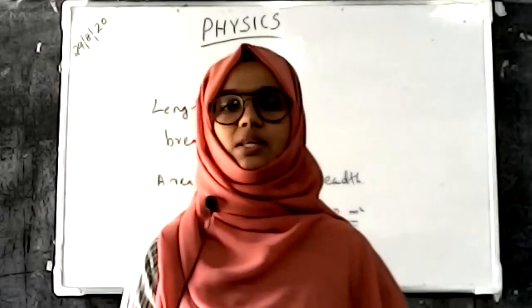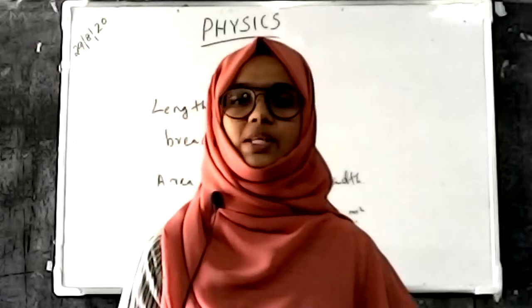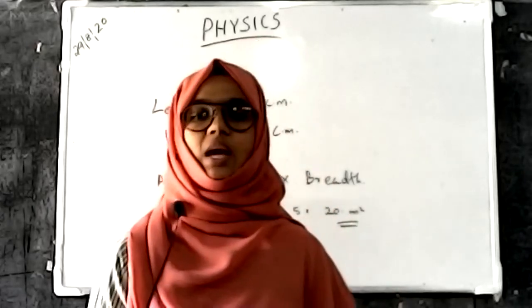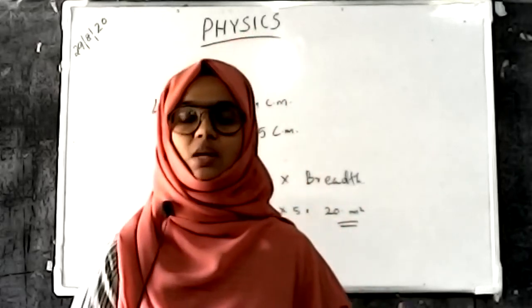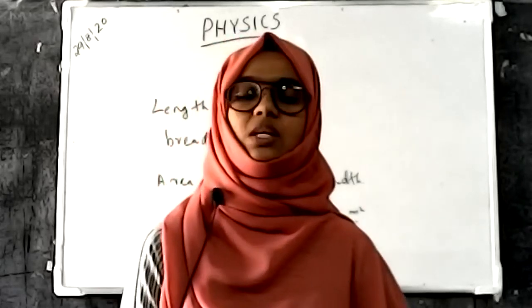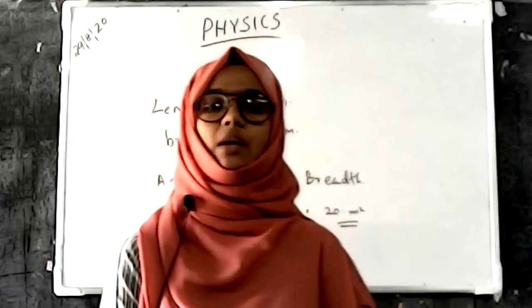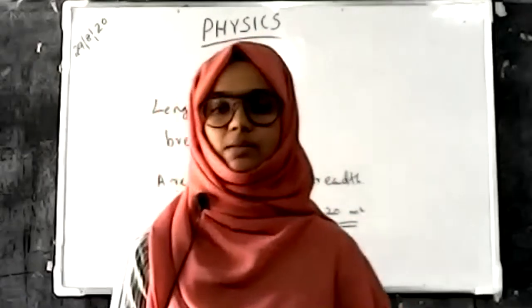Now we are discussing the fundamental units and derived units. And the fundamental units have some salient features. Next we have to discuss the salient features of fundamental units through slides.